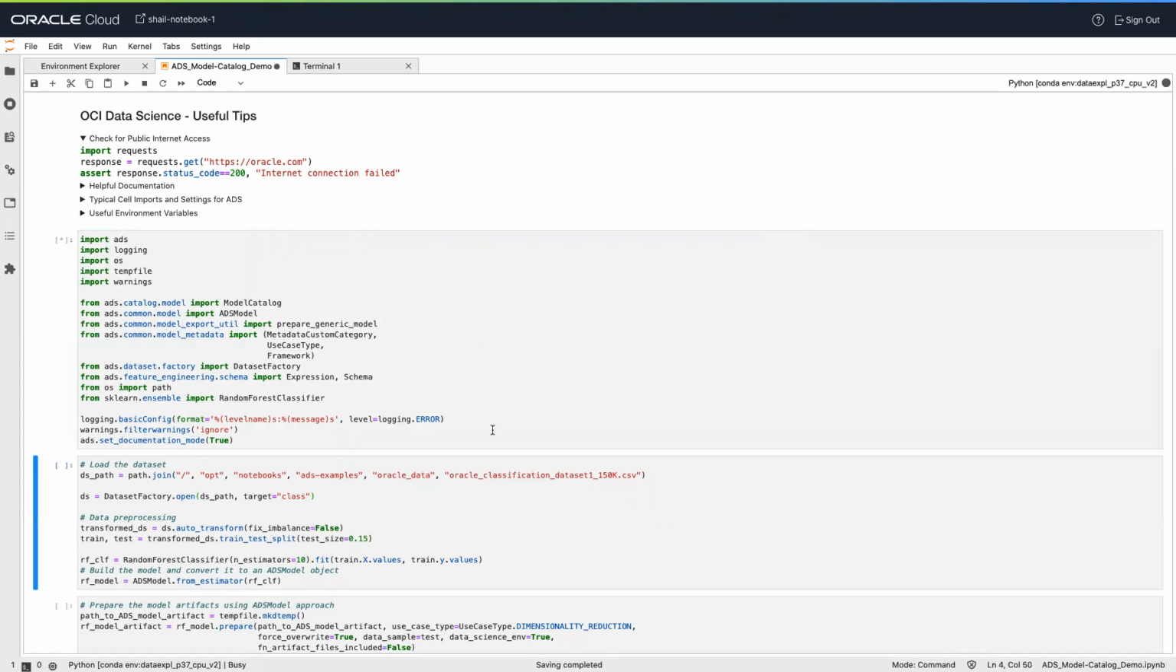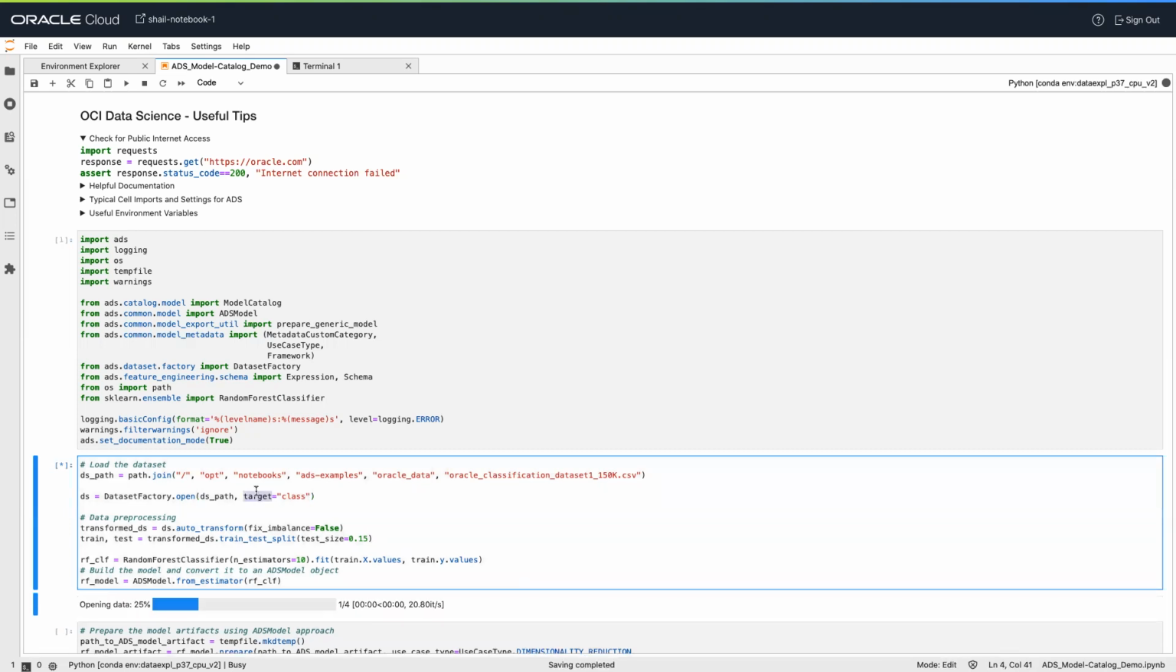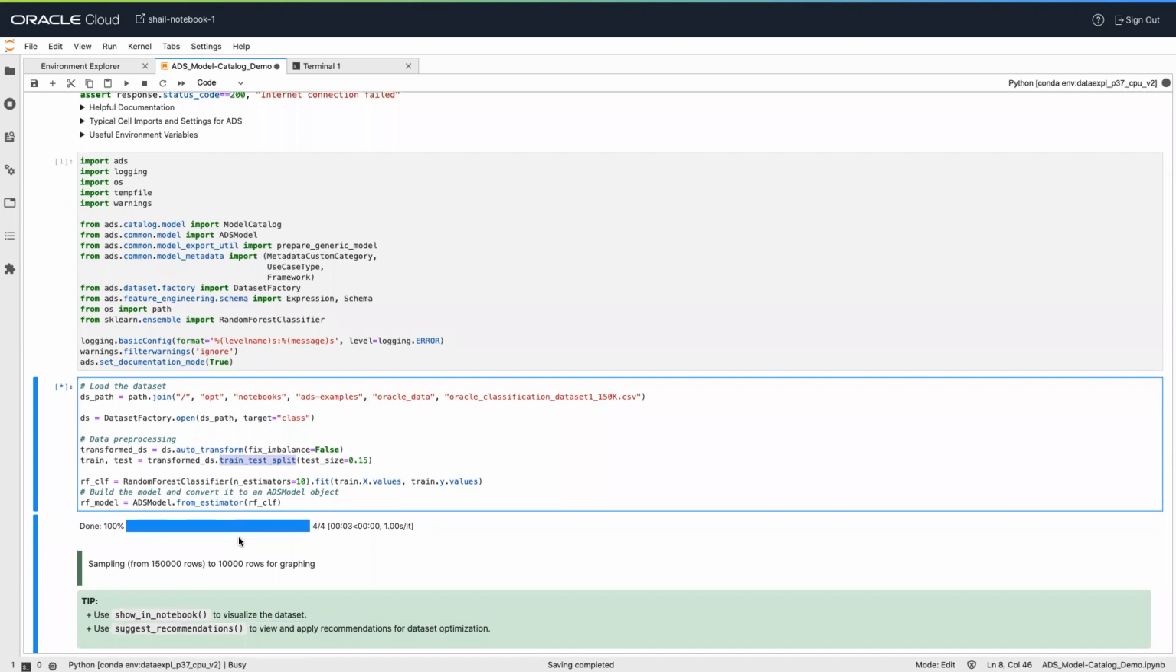Now next step is train an ADS model. The value to predict, that is the target, is class. Feature engineering is done automatically using auto transform method. The data is split into training set and test set using train test split method. The test set is used to make predictions. After that, model is converted to ADS model object using from estimator method.